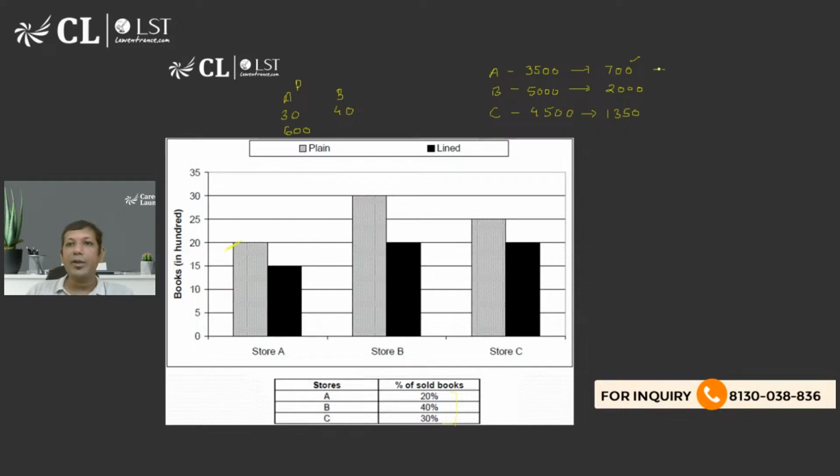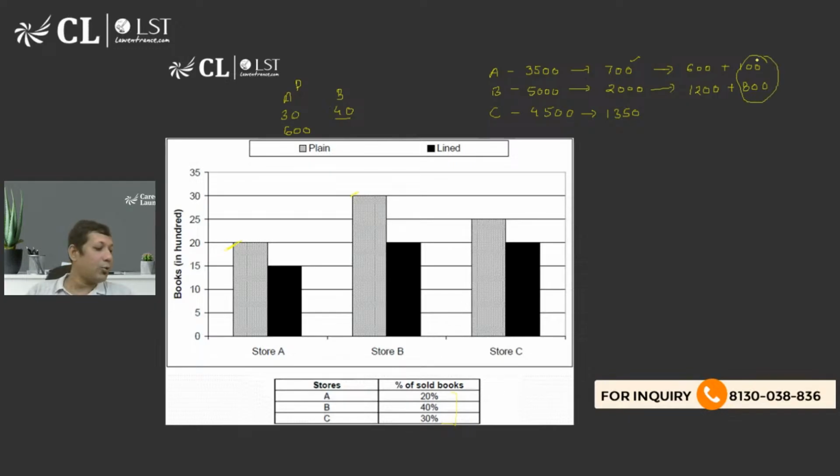So out of 700, plain books are 600, so lined books should be 100. Out of 3000, 40% means 1200 books are plain books. So the remaining 800 books should be lined books.